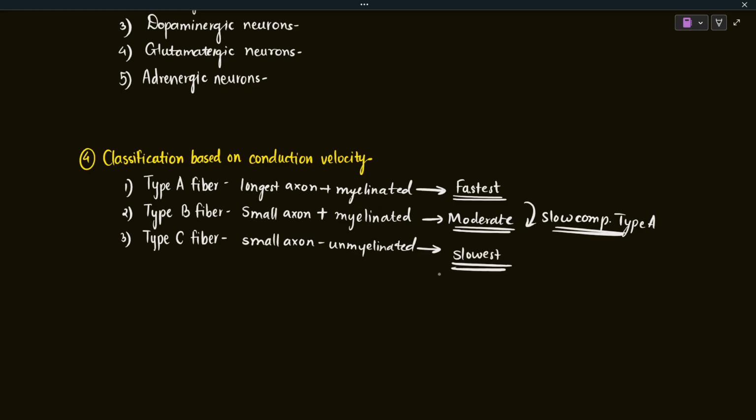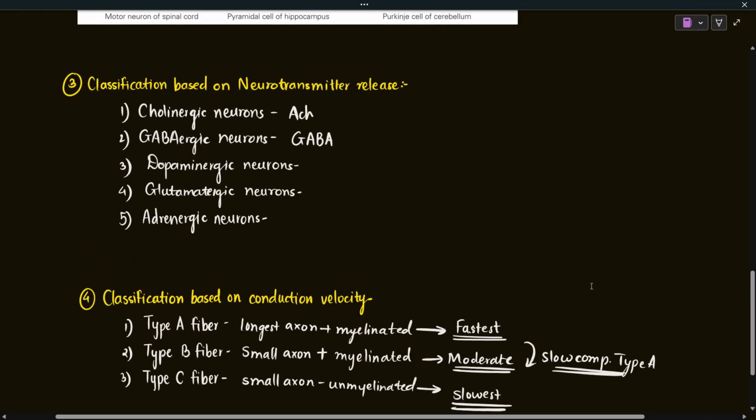So here we conclude the lecture. With this we have discussed all the different types of neurons, and in the next lecture we'll discuss glial cells. Then there will be a lecture where we will discuss the reflex actions and the reflex arc. We will also discuss the feedback loop and the feed forward inhibition.